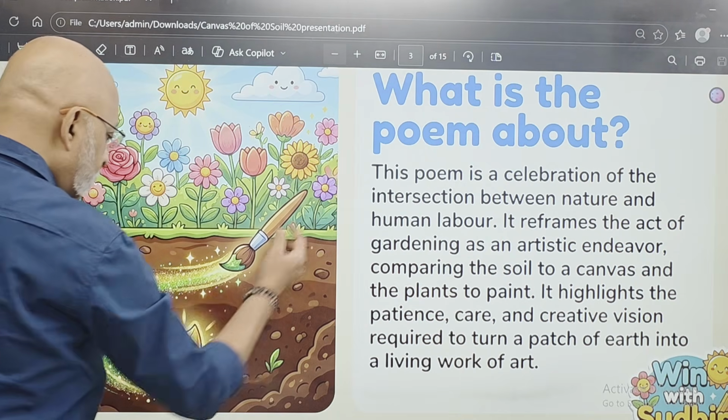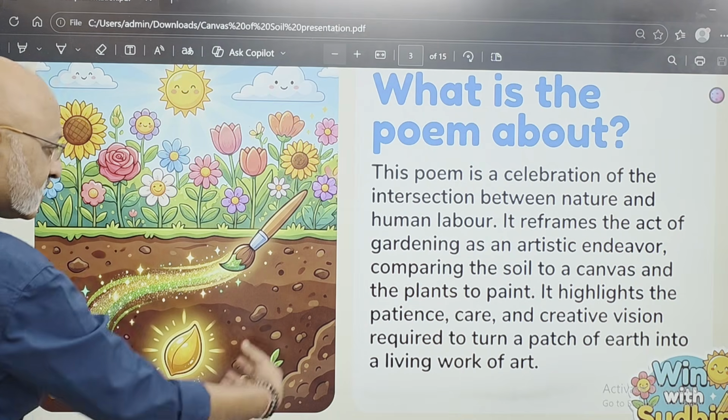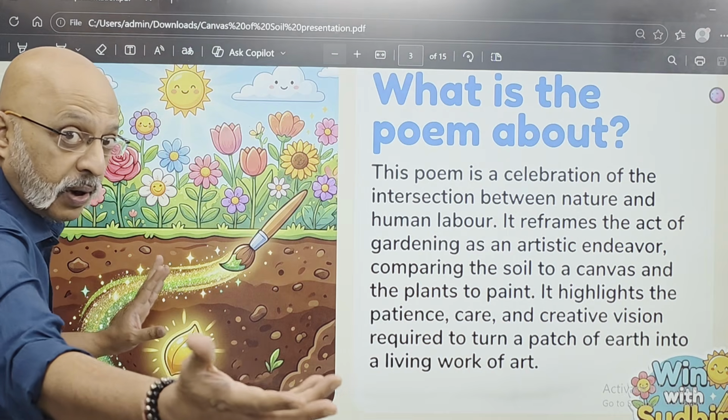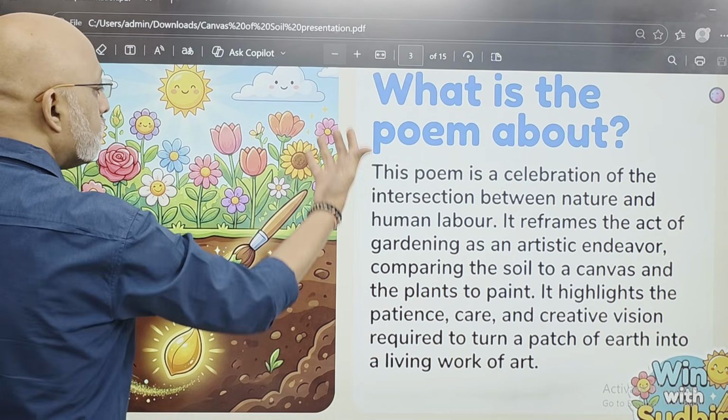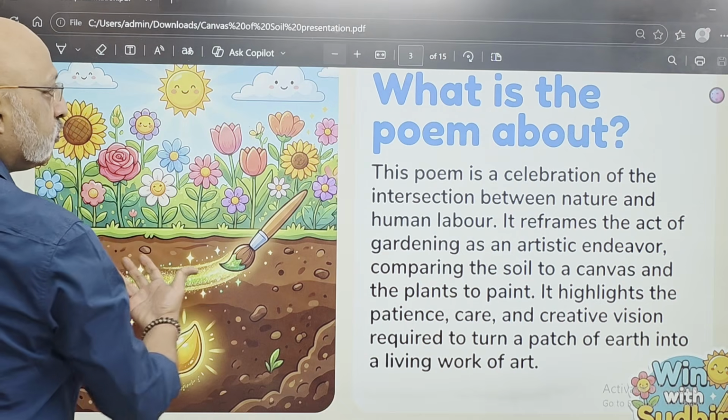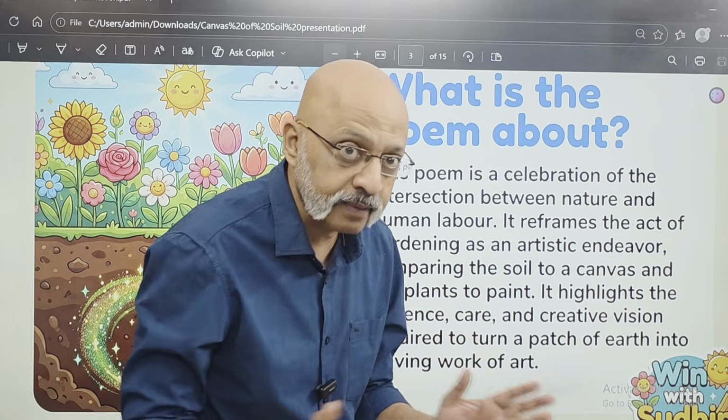So it's like the painter using the seed, and the seed comes out. We have studied all this in biology in class 6, 7 and 8. And it comes out and it becomes beautiful. It's like a beautiful canvas. Is it absolutely clear? Great.